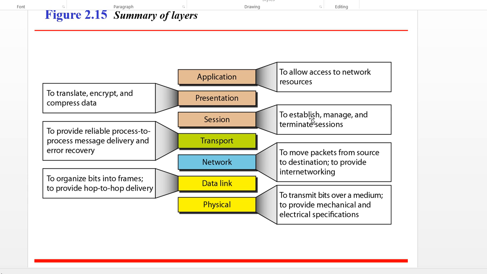Session layer: to establish, manage and terminate sessions. Transport layer: to provide reliable process to process message delivery and error recovery. Network layer: to move packets from source to destination and provide internetworking, internetworking meaning network of networks. Data link layer: to organize bits into frames and provide hop to hop delivery. Physical layer: to transmit bits over the medium and provide mechanical and electrical specifications.